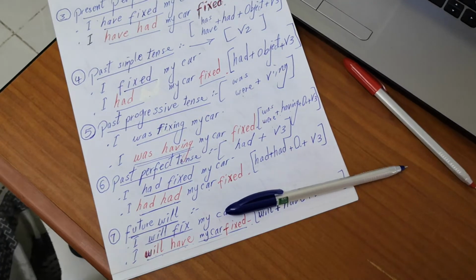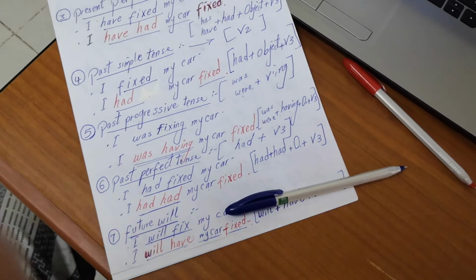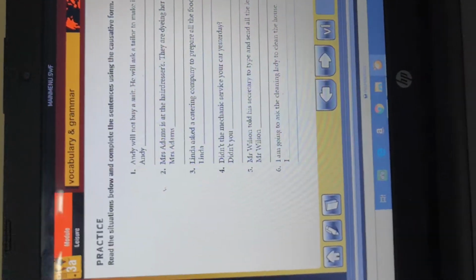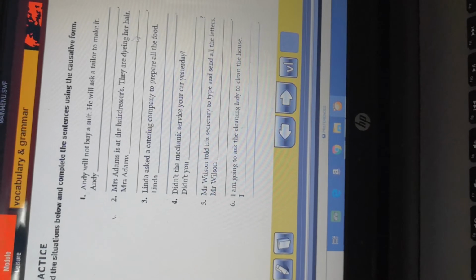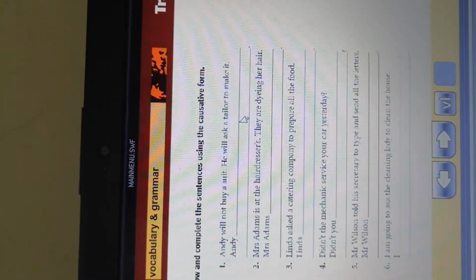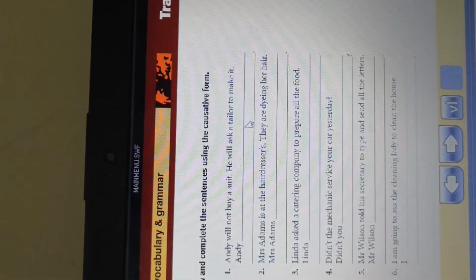If we go to our lesson, page 44, let's go now there. Looking at the examples in the brackets section, we will see the first example. Andy will not buy a suit, he will ask a tailor to make it.